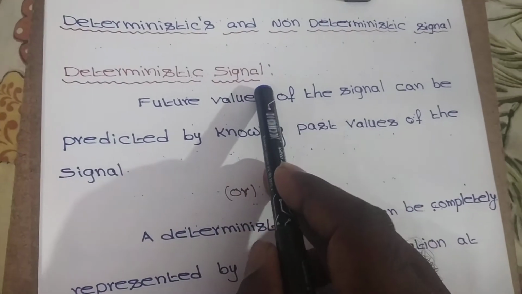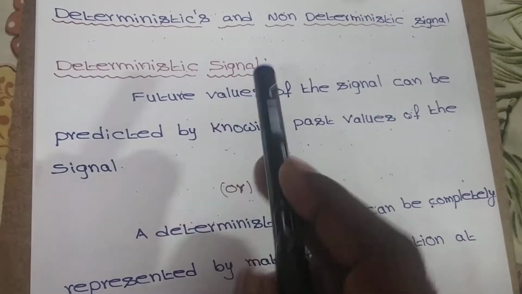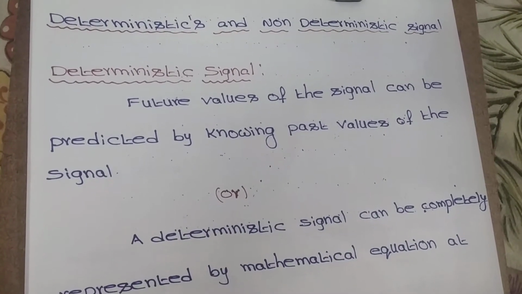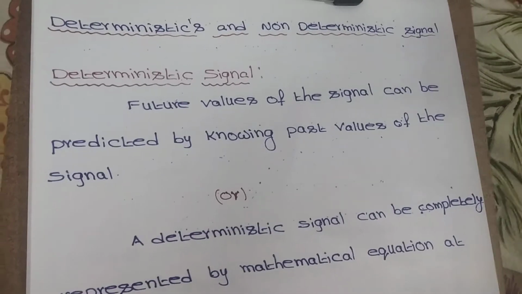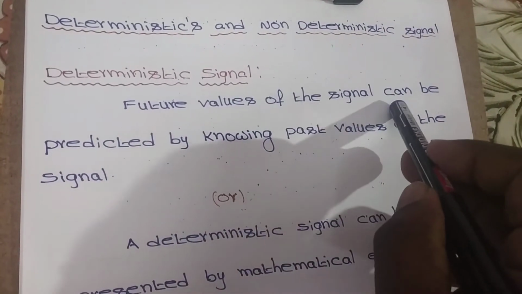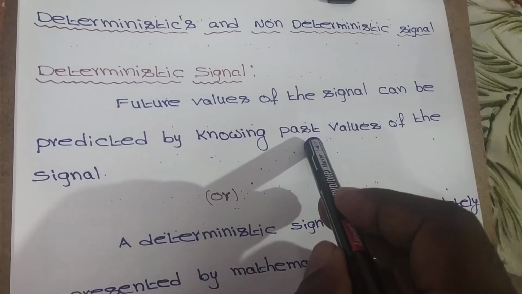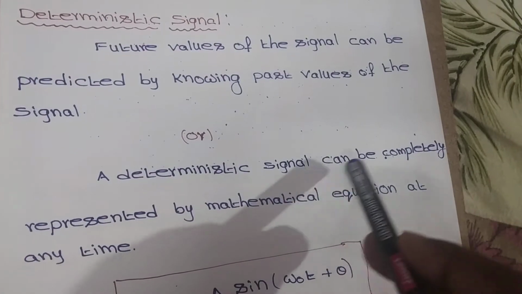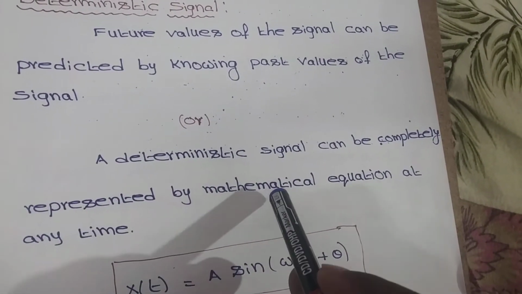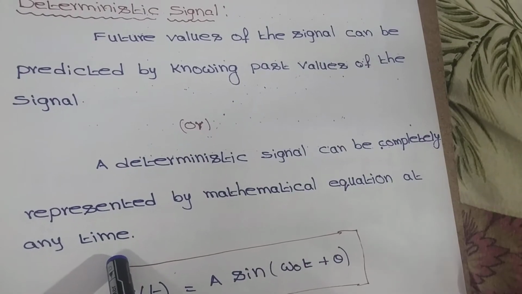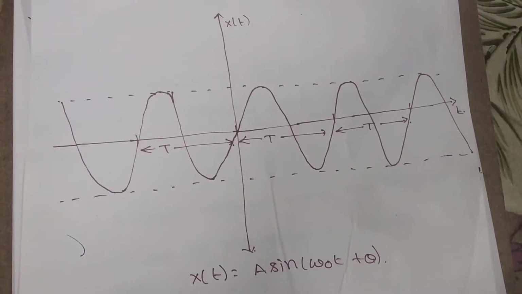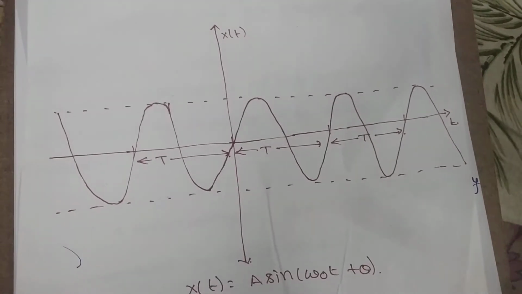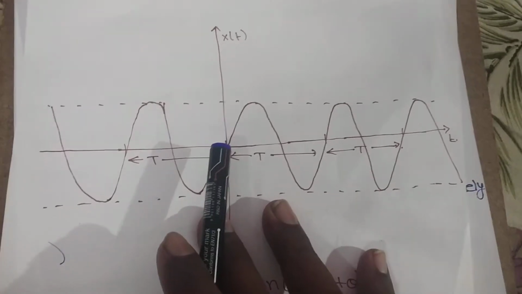What is a deterministic signal? Future values of the signal can be predicted by knowing past values of the signal. Or, a deterministic signal can be completely represented by a mathematical equation at any time. This is the figure for a deterministic signal.